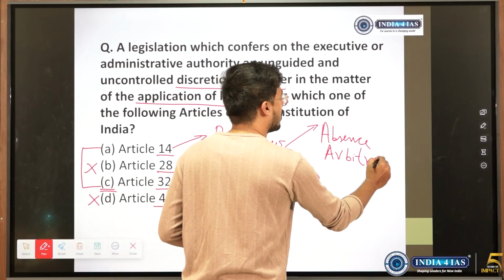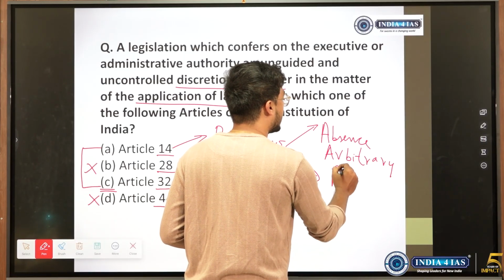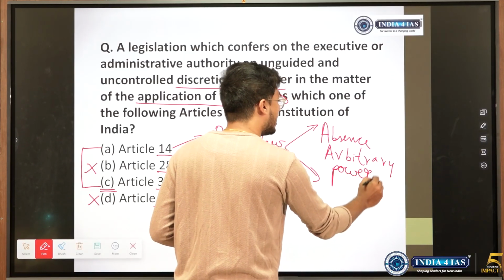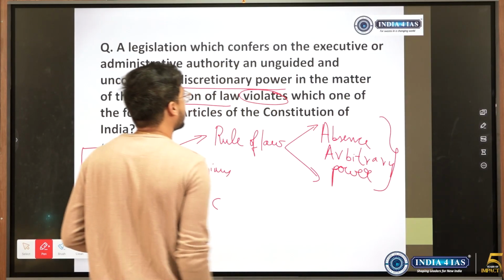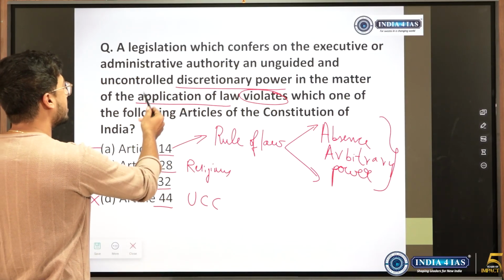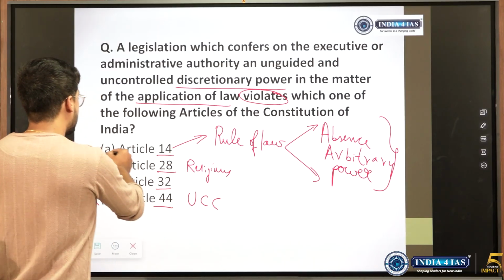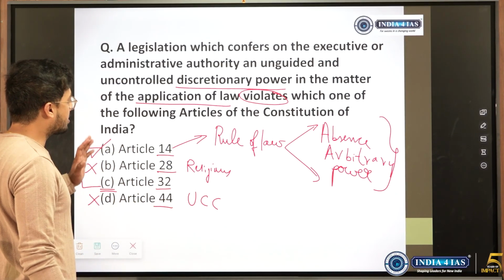Arbitrary power. If this aspect had come to mind in the exam, so article 14 deals with the absence of arbitrary power, which is the same as unguided, uncontrolled discretionary power. So in that sense, people would have answered 14.